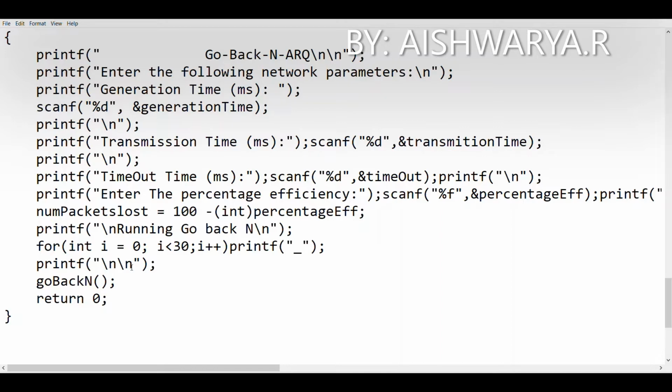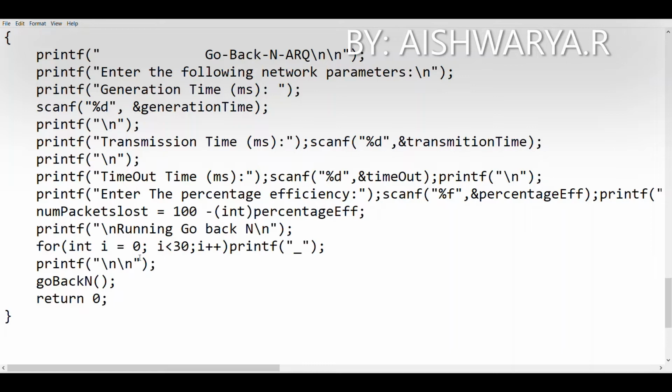Next we'll go to the main part where we'll be inputting certain things from the user. First is generation time, transmission time, timeout time, and the efficiency in percentage. Using this, we can calculate the number of packets lost. Since efficiency is in terms of percentage, the total number will be 100. And 100 minus the efficiency will give you the number of packets lost. Since the efficiency is in percentage, it's a float data type, it will be typecasted to int since the number of packets must be an integer value.